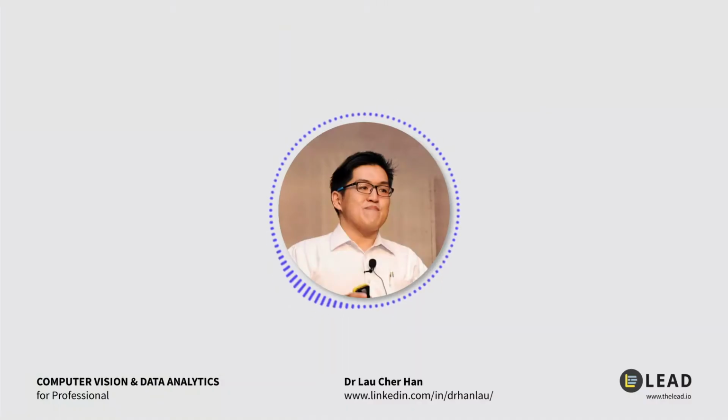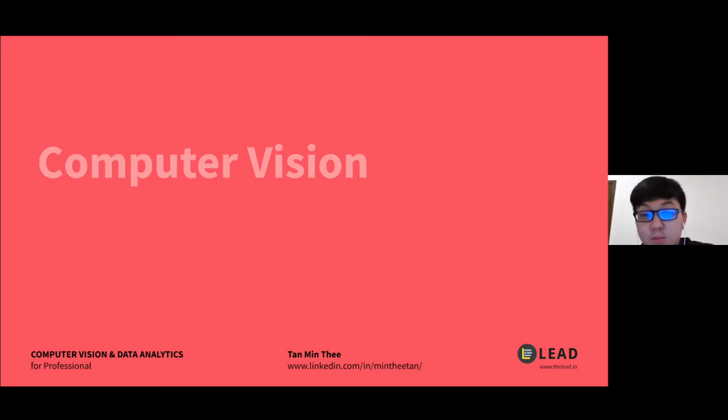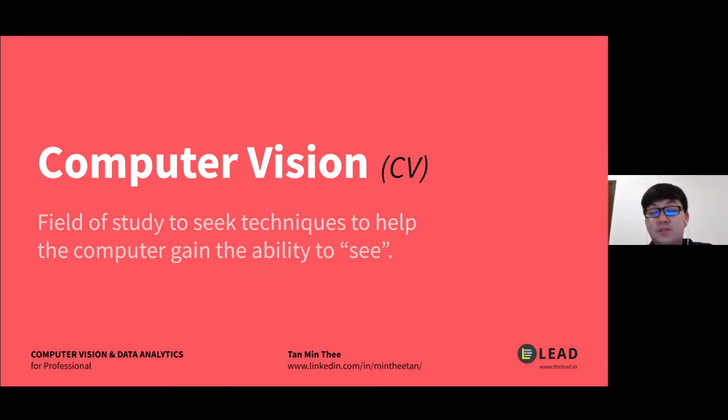Maybe can you introduce quickly what is computer vision or what is CV? Right. So computer vision stands for CV for short. It's a field of study that technically helps the computer to see. So we try to write algorithms or code to help the computer to identify, such as image recognition, track an object, or even multi-label classification.